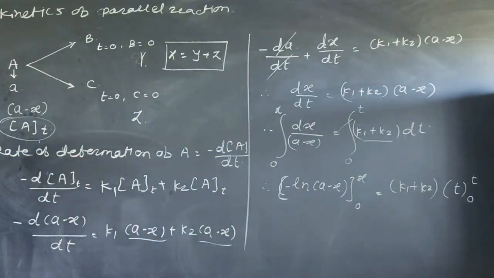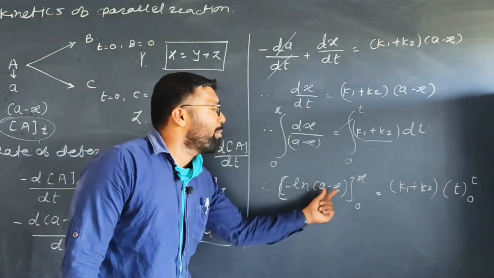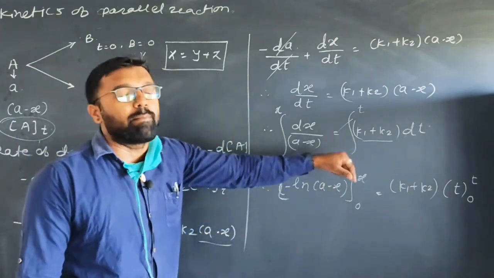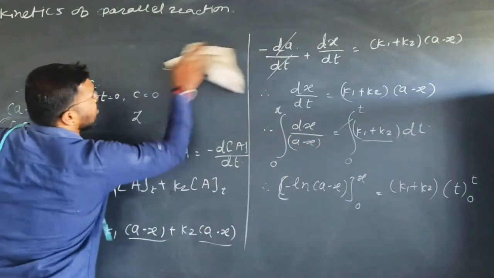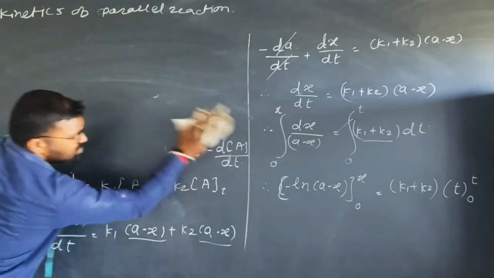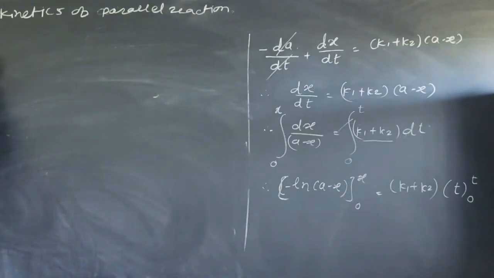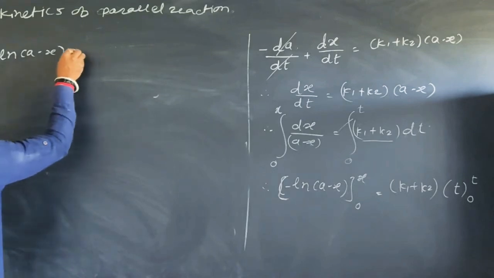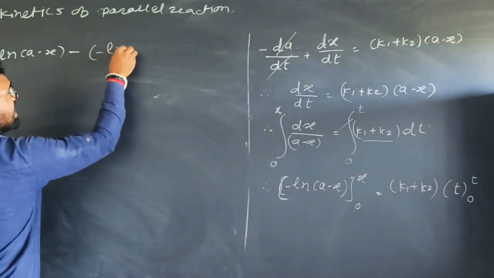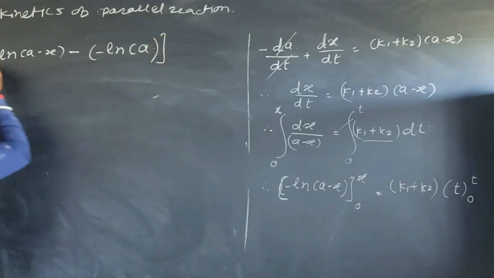Now what is the next step? In the next step we apply the limits, we put the value of the limit in this equation, that means upper limit minus lower limit. So you can write here upper limit minus ln of (A minus X), upper limit is x, minus ln of (A minus 0), which is nothing but only A, upper limit minus lower limit.